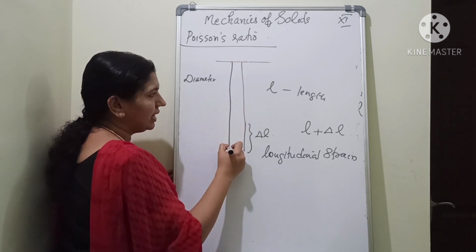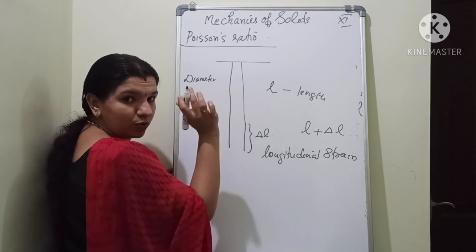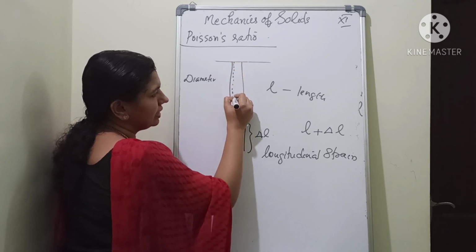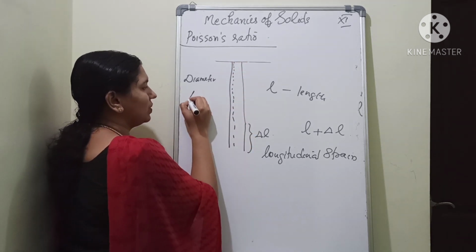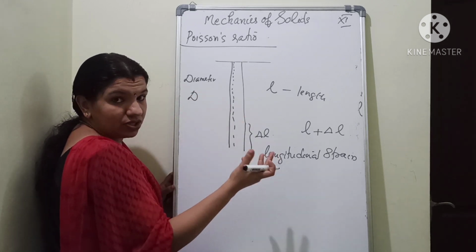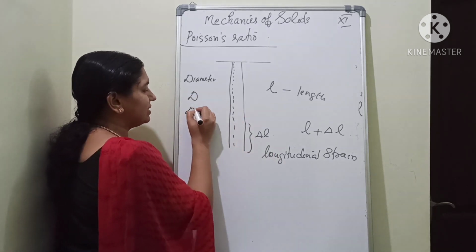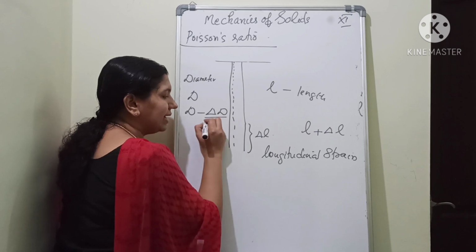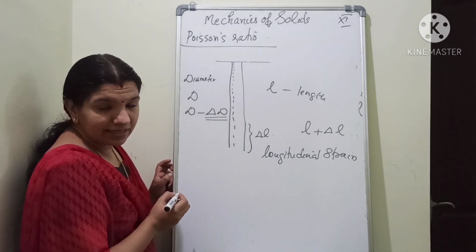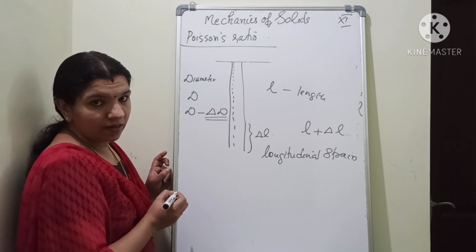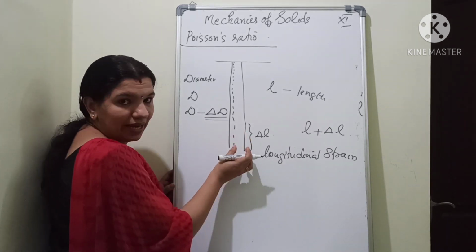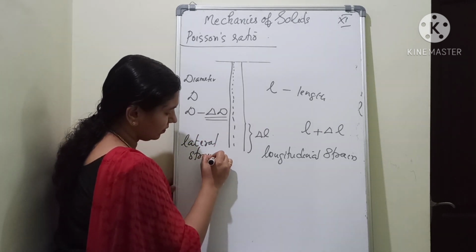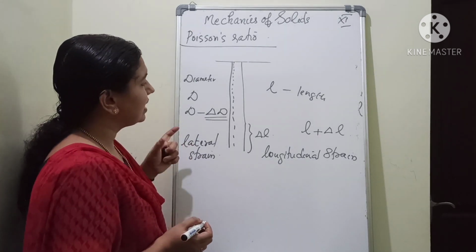Then when the length is increased, the diameter decreases. Suppose initially the diameter was this much. Then when the length is increased, the diameter decreased. First it was D and there was a decrease, so I can represent it as D minus delta D, where delta D is the change in diameter. Understand? So this type of strain is known as lateral strain.